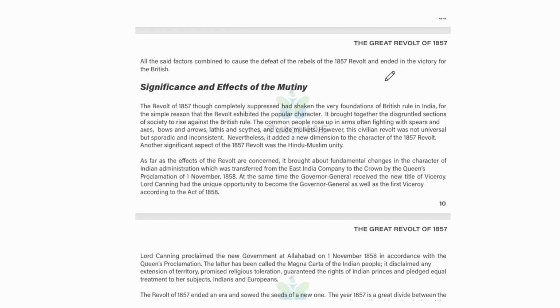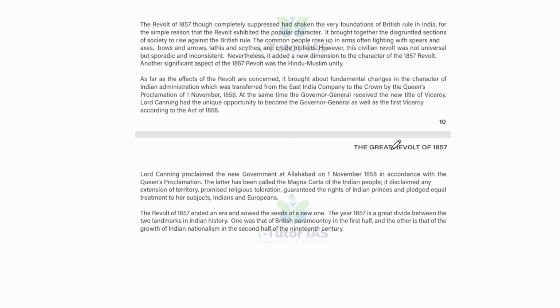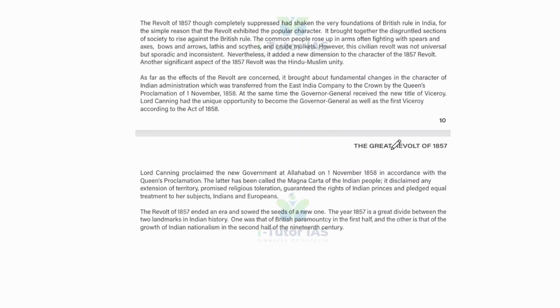And the significance and effect of the mutiny. The revolt of 1857, though completely suppressed, had shaken the very foundation of British rule in India. For the simple reason that the revolt exhibited a popular character, and it brought together the disgruntled sections of society to rise against British rule.